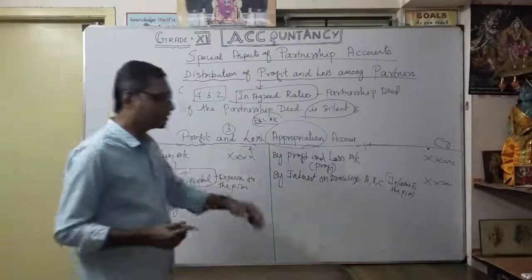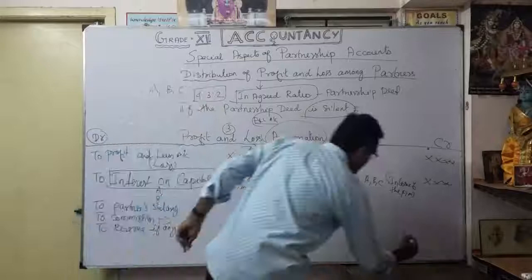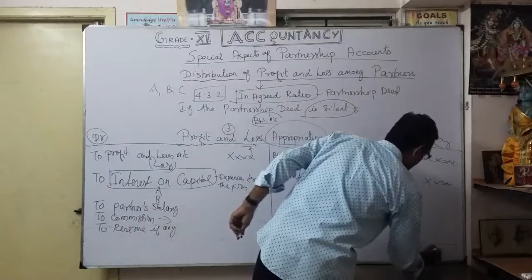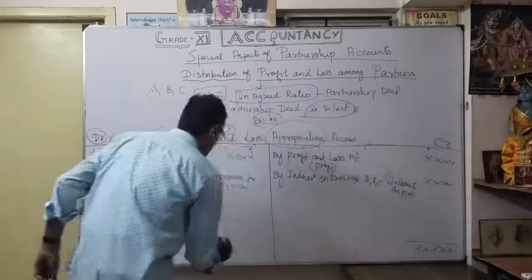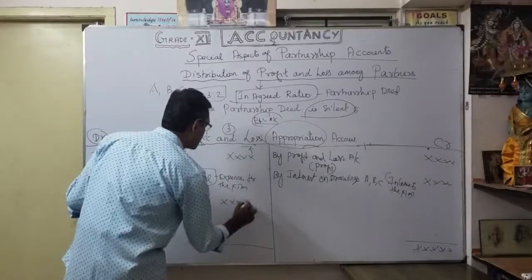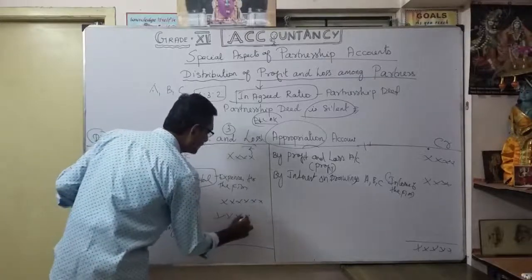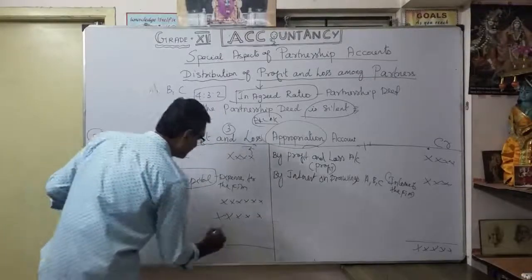Once allocating all, whatever your balance, you will total it and get the final balance. Here we show the partner's salary and partner's commission. Thereafter, any reserve will be allocated.